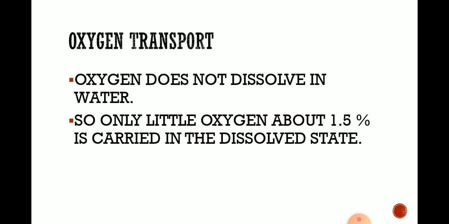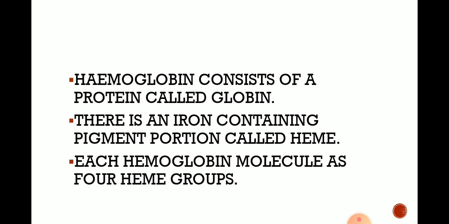Oxygen transport. Oxygen does not dissolve in water, so only a little oxygen, about 1.5%, is carried in the dissolved state. Oxygen is mainly carried bound to hemoglobin, not in water. Hemoglobin consists of a protein called globin and an iron-containing pigment portion called heme. Each hemoglobin molecule has 4 heme groups.